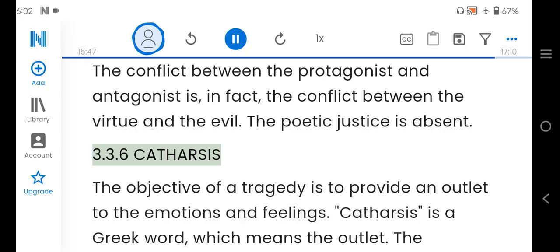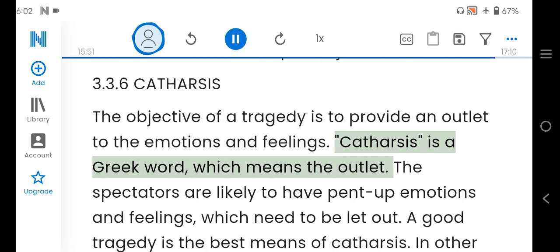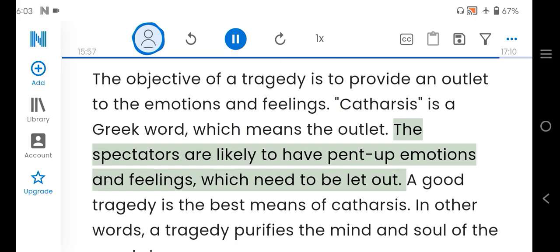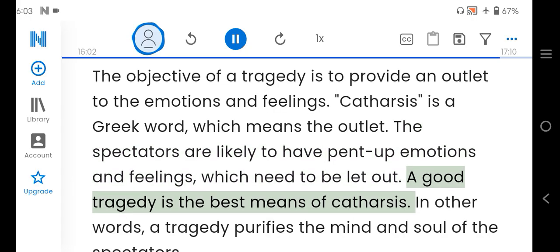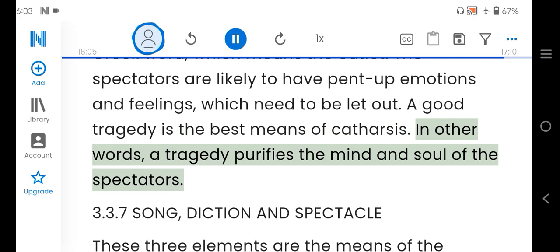3.3.6 Catharsis. The objective of a tragedy is to provide an outlet to the emotions and feelings. Catharsis is a Greek word, which means the outlet. The spectators are likely to have pent-up emotions and feelings, which need to be let out. A good tragedy is the best means of catharsis. In other words, a tragedy purifies the mind and soul of the spectators.